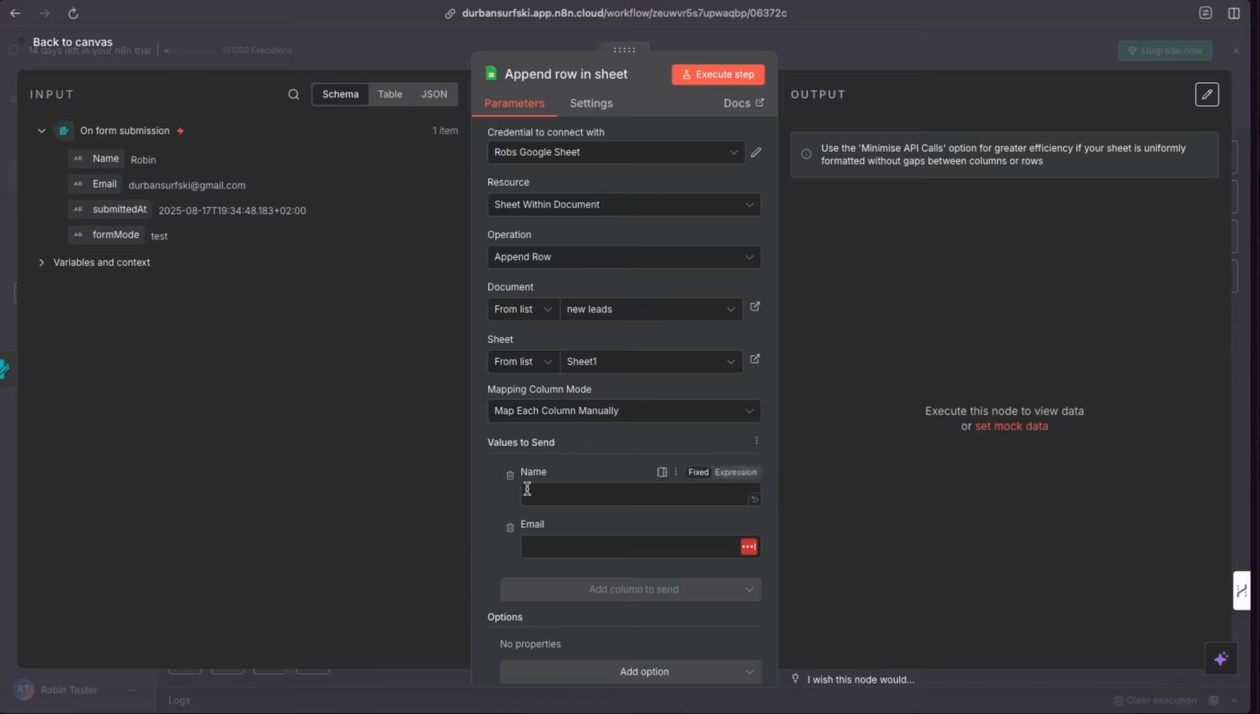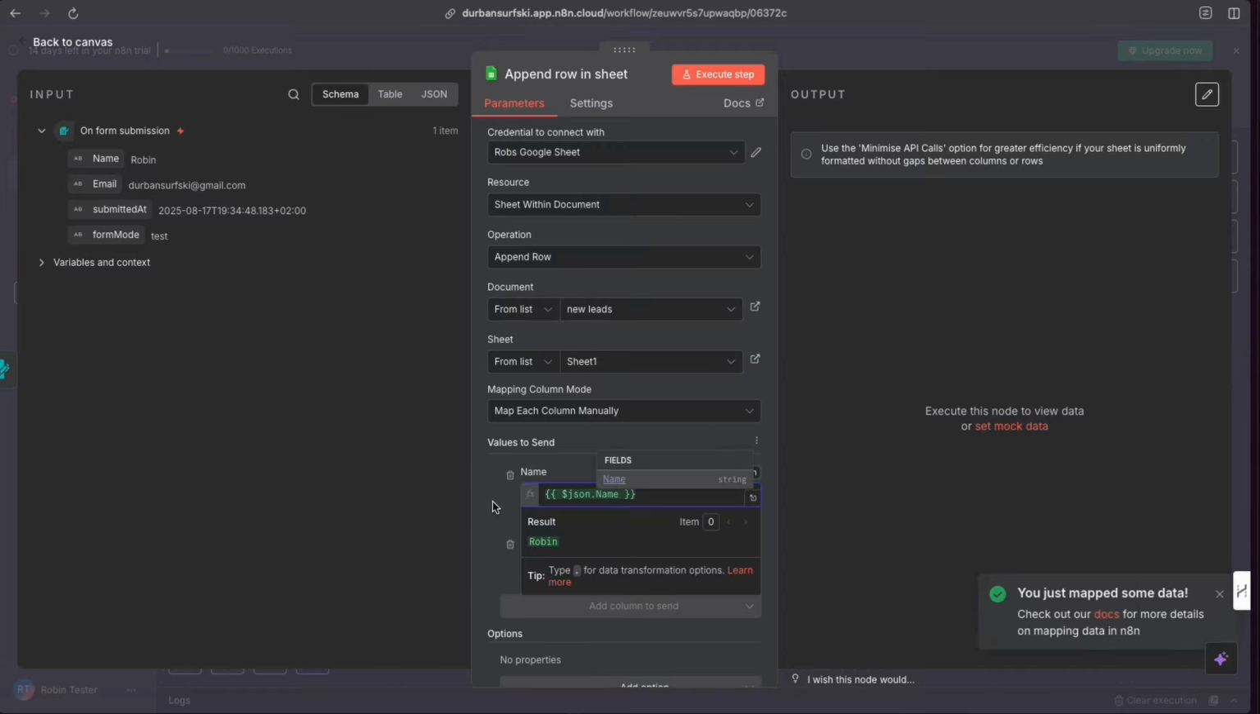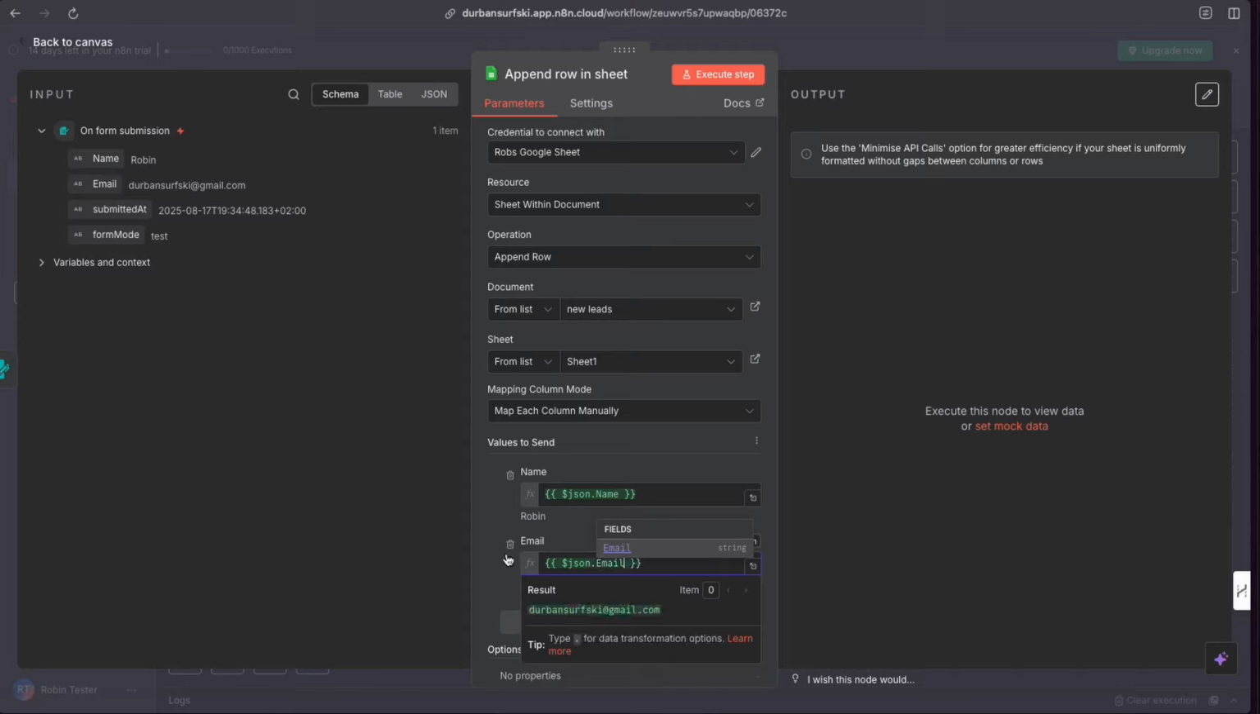And now look how easy this is. I want to send the value name into the spreadsheet. So I'm just going to grab this, hold down and drag and drop it in. Okay, I want the email. I'm going to grab this and I'm going to pull the email in.